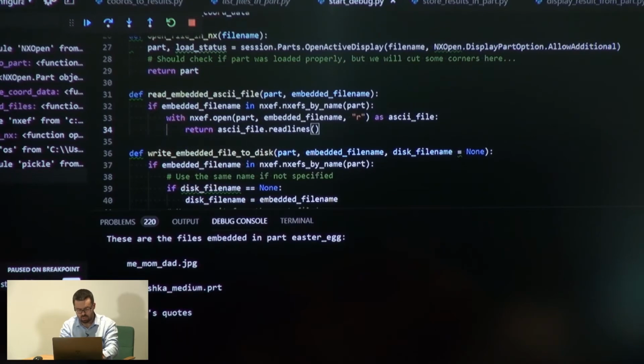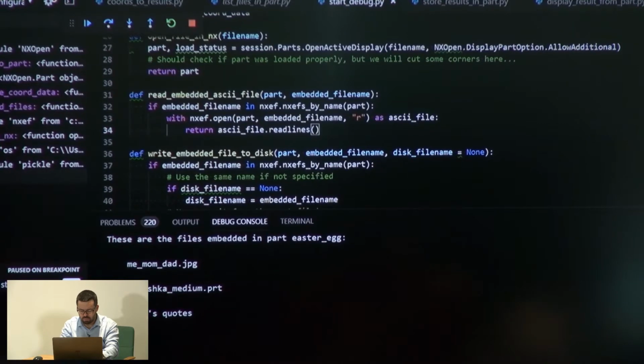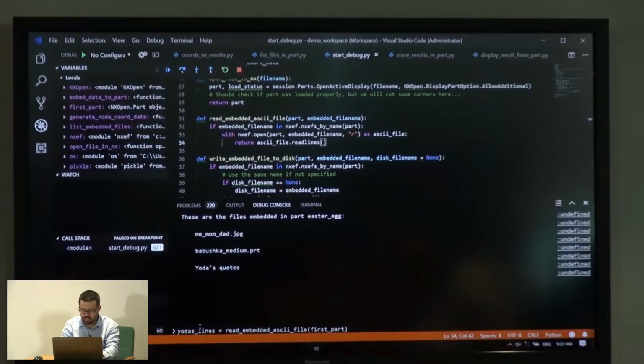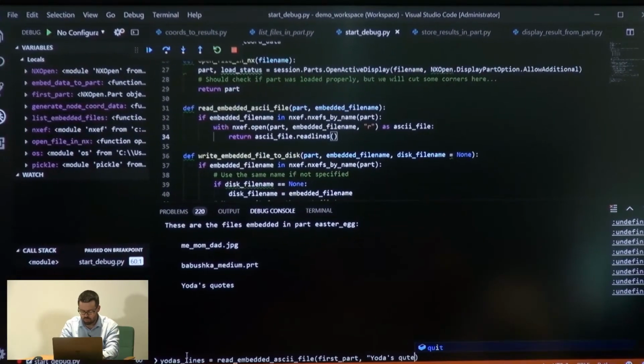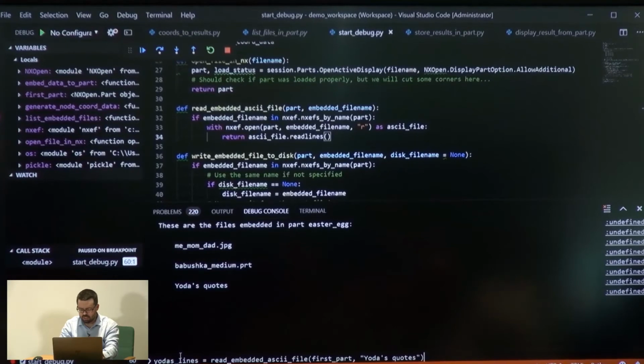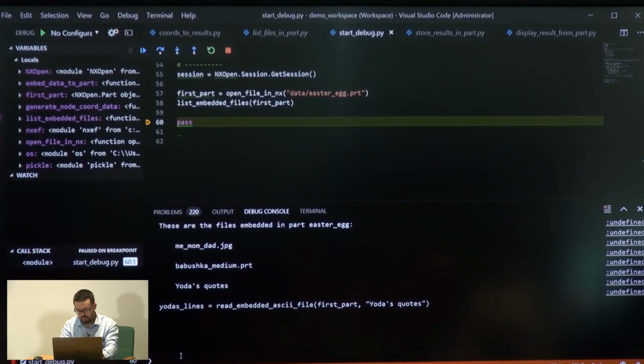So I'm going to do, Yoda's lines equal to read embedded ASCII file. And I need to read that from my work part. Or actually it's called first part in this case. Yeah, first part. And the name is basically what's written there. So Yoda's quotes. Again, in a debug session, no output means good news usually.